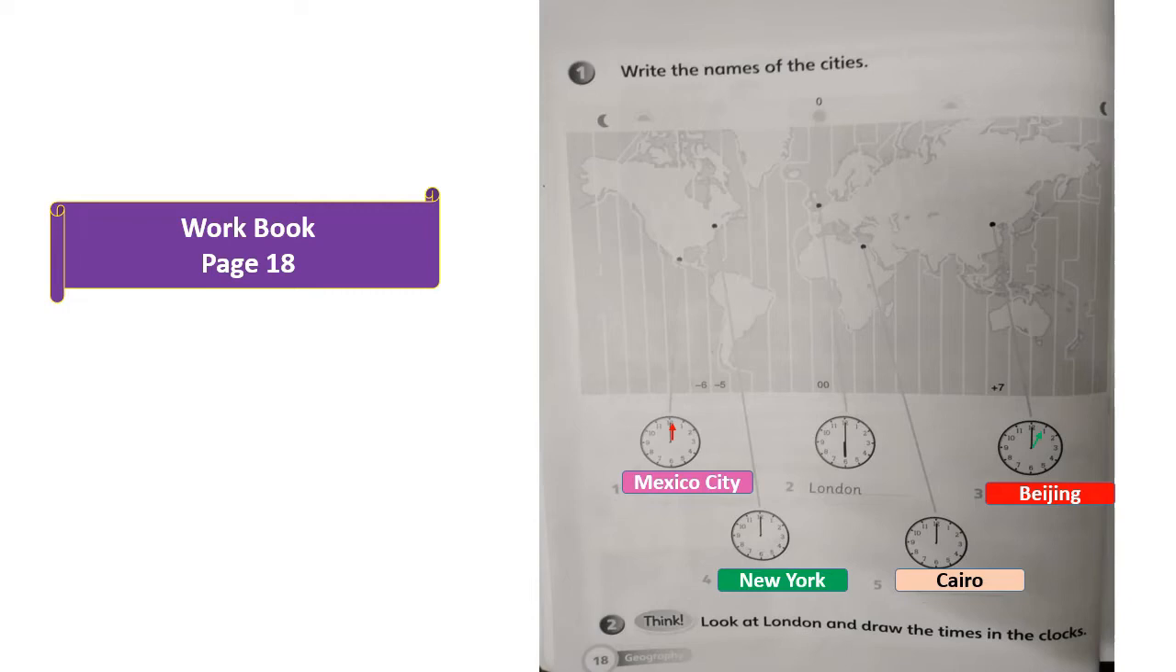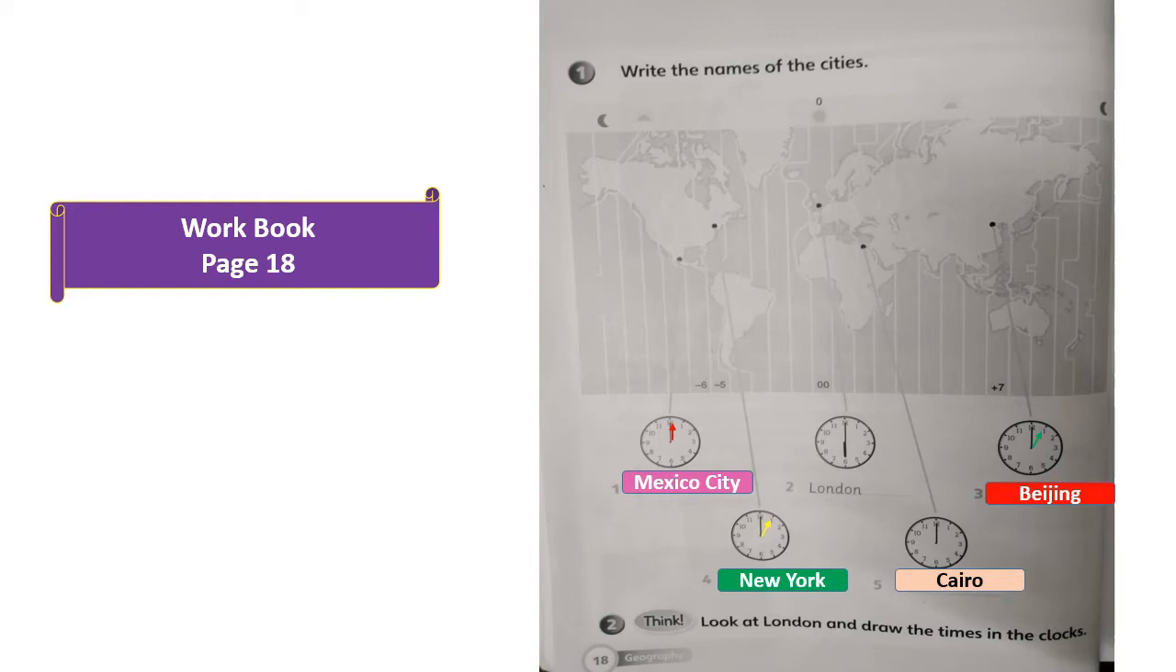4. New York. We said before that the time in London precedes the time in New York by about 4 hours. So, the time in London is 6 o'clock. So, the time in New York is 1 o'clock. Very good.